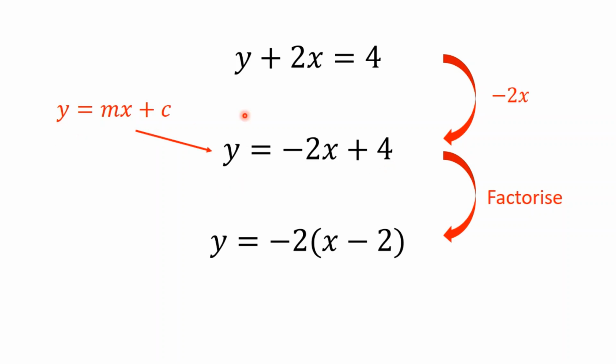So when we're talking about the y equals mx plus c, the y and the x are what we call variables, because they're the things that are on our axes. So we need them to stay. We need to have a y and an x for this to make sense. So the y and the x are just going to stay as they are. The m and the c, however, are what we call constants. So they are just numbers. So in this case, the number m is -2 and the number c is 4. So if I have y equals some number times x plus some number, then I have an equation of the form y equals mx plus c.